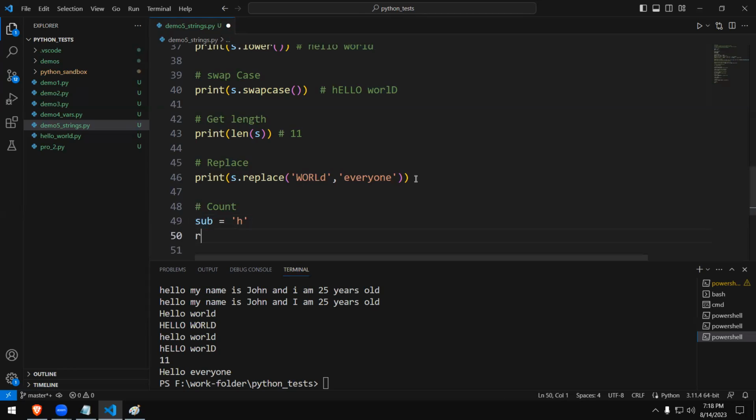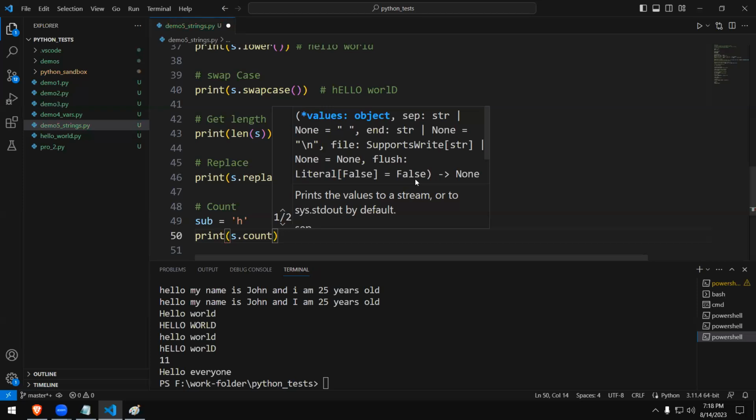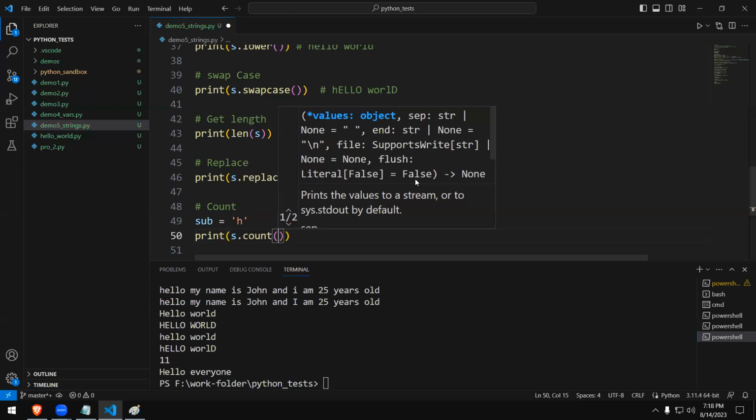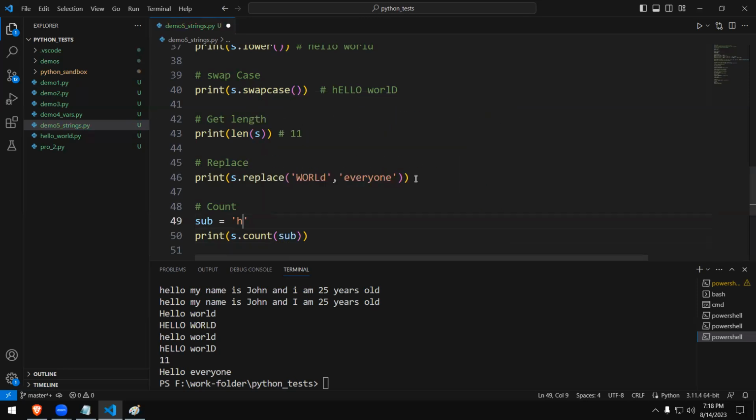Now I'm going to type print. We type s dot count, and we give the variable name, which is sub. Actually, it is holding the value simple h.